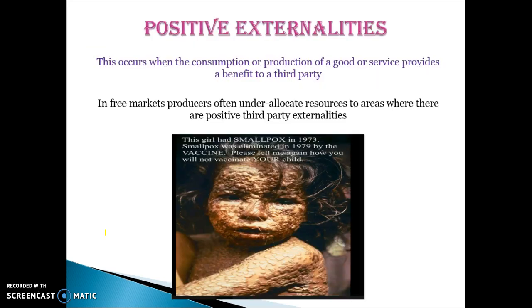So, positive externalities. This occurs when the consumption or production of a good or service provides a benefit to a third party. In free markets, producers will allocate resources to these areas because they don't consider the third-party externalities. Important to remember that these goods are still allocated in a free market because you can force business people to pay and you can still make a profit from them, but not enough people would consume or produce these goods with positive externalities without some form of government intervention.